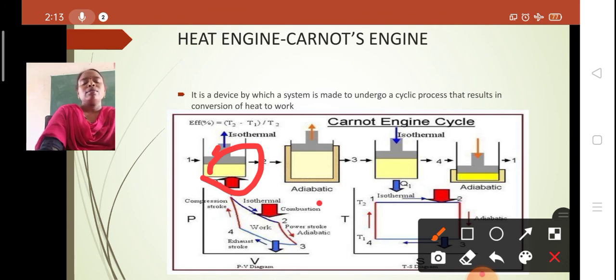Just because of the process, there is an exchange of heat between the system and surroundings, and if there is no heat exchange between the system and surroundings, that is called an adiabatic process. The system may undergo adiabatic and isothermal processes: adiabatic compression, isothermal compression, isothermal expansion. This first figure indicates isothermal expansion, and the next one indicates adiabatic expansion.